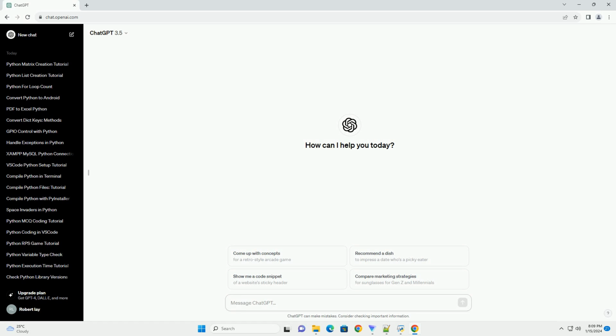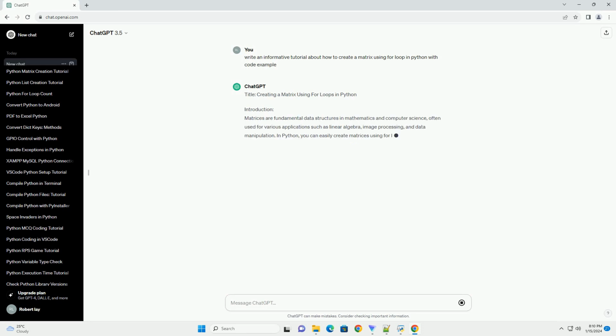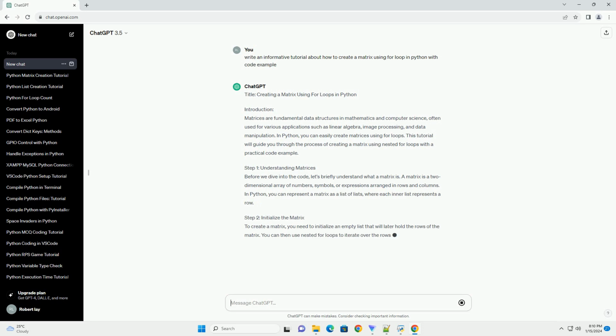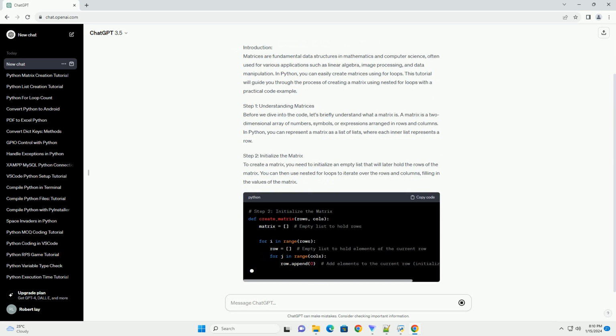Title: Creating a matrix using for loops in Python. Introduction. Matrices are fundamental data structures in mathematics and computer science, often used for various applications such as linear algebra, image processing, and data manipulation. In Python, you can easily create matrices using for loops.